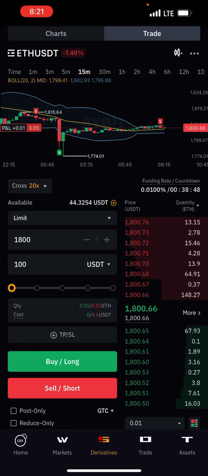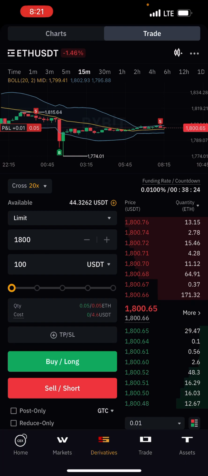If your amount is $50, you times $50 times 20. Then what it gives you, you can just enter the market with 20% of that leverage. If it gives you 2,000, 20% of 2,000 should be 400. That means I will enter 400. If 20% is 200, then you enter 200.